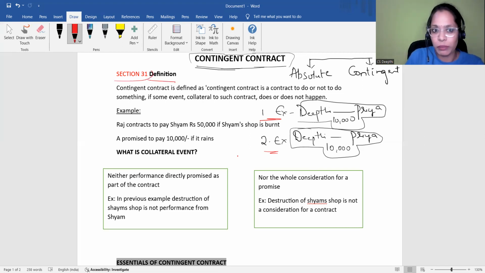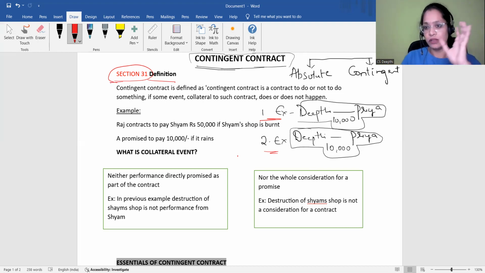And most importantly, remember the section also. Why? Because if at all they ask you a direct question, what is a contingent contract? What are the rules related to the enforcement of the contingent contract? This can be given for 7 marks, for example. So basically, I have to quote sections also here.